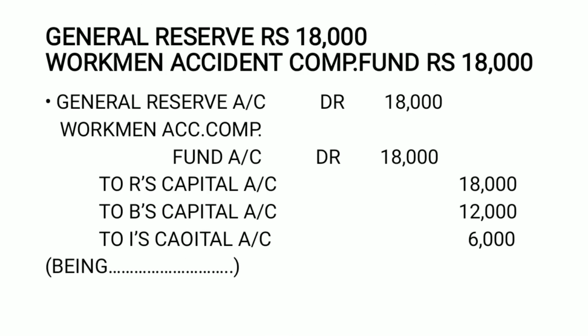This amount has been distributed in the ratio of 3:2:1. Always the credit balance of reserves and credit balance of profit and loss account is to be distributed among partners in their profit loss sharing ratio.